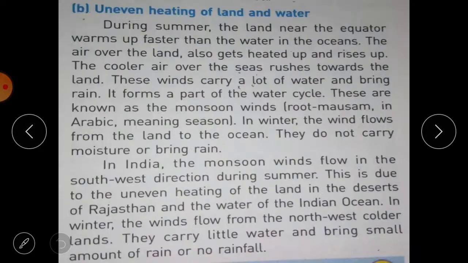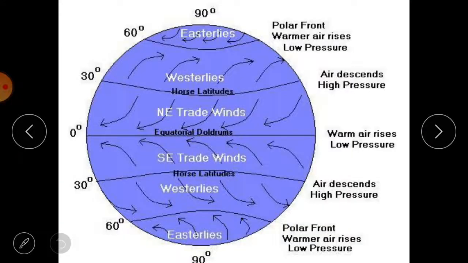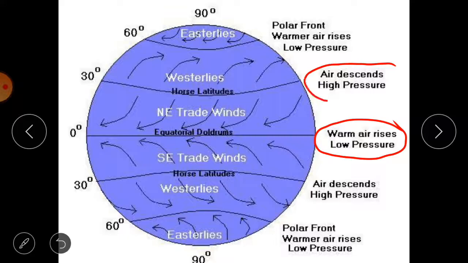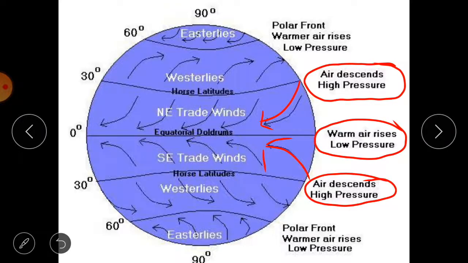How does it happen? Let's see. Again we will see that picture. Here you can see the warm air rises because of low pressure. Okay, this warm air rises, then this air has high pressure because this is cold air. Okay, this air is cooler and it moves towards the equator. Okay, in both the hemispheres, because high pressure is there, so these high pressure winds blow towards the low pressure area, that is in the equatorial region.